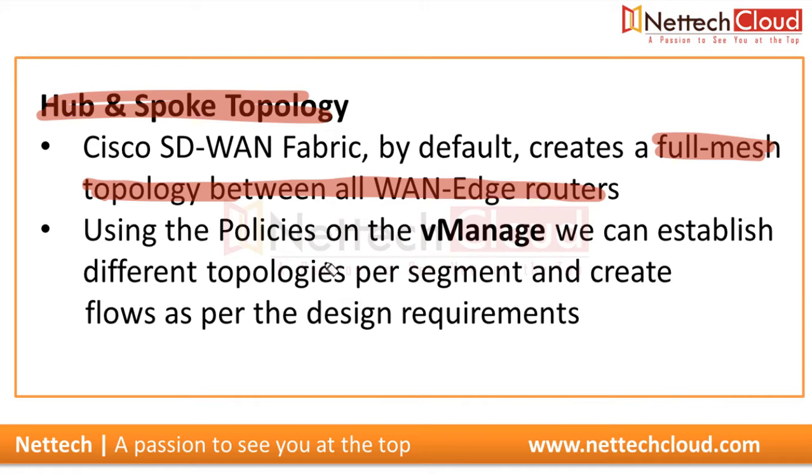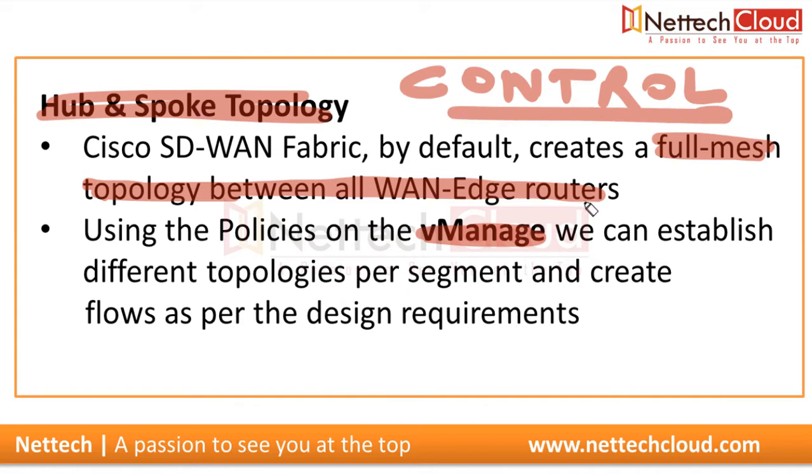Using the policies on the vManage, we can establish different topologies per segment and create flows as per the design requirements. And what type of policy would this be, changing the topology from full mesh to hub and spoke? Of course, control plane policy, not a data traffic policy.